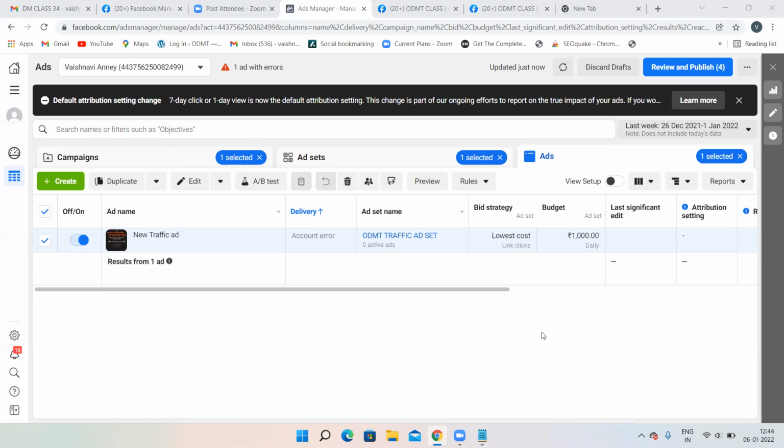Now, you cannot create any political campaigns on Facebook. When Donald Trump was trying to become the president of the USA, many political campaigns were created on Facebook. So there was a huge debate about why political campaigns should be created on Facebook. From that time, Facebook has banned political campaigns. So if you try to create such campaigns, your ads account will get suspended.